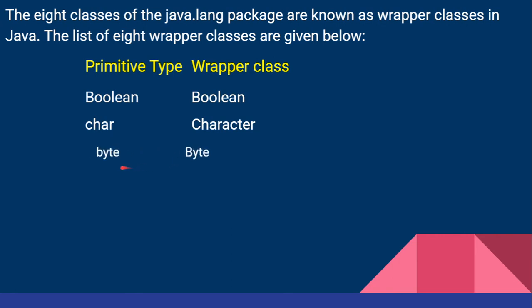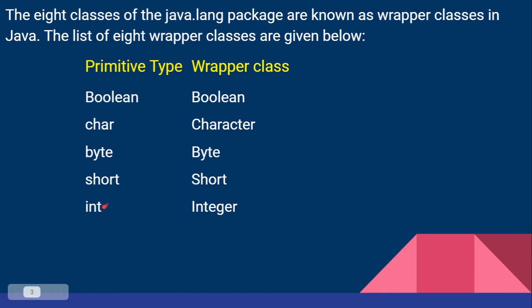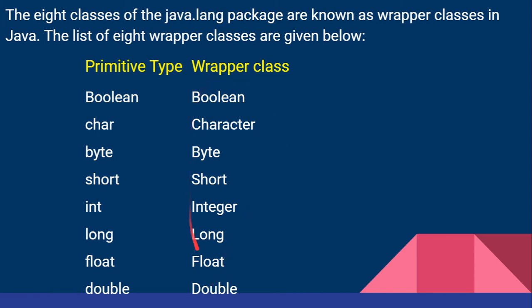Likewise we have byte, the class name is capital B, Byte, and then short, the wrapper class is Short with the capital first letter S, and then int, it is the Integer wrapper class with the capital letter I, and likewise Long for long, and Float for float. And now here are the Double for double. These are all the 8 wrapper classes which are equivalent to the primitive data types.